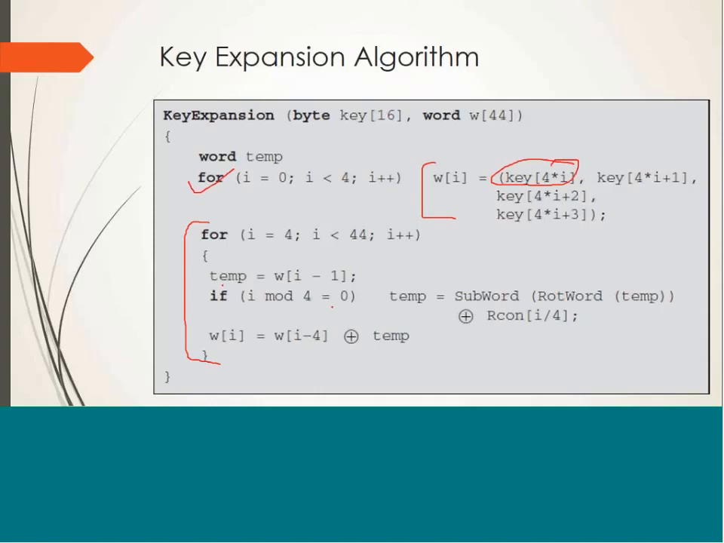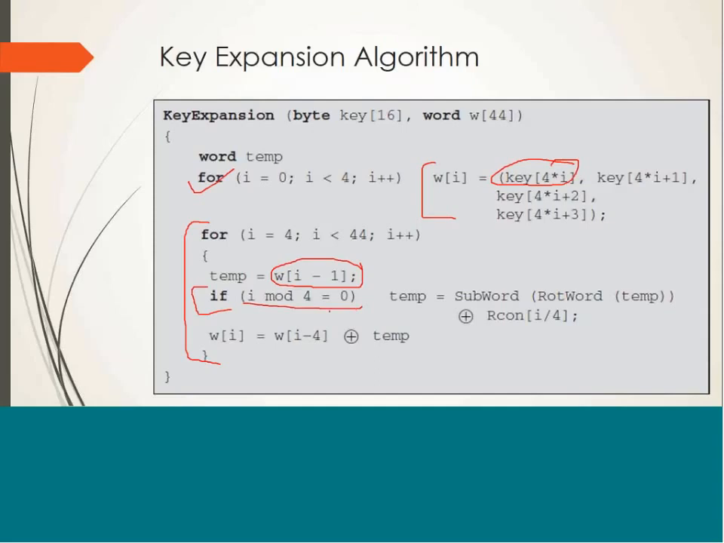So we have stored the immediately preceding word. Let's say we want to compute Wi. Its immediately preceding word will be Wi minus 1, which we have stored in temp. And then we can see there is an if statement. This if statement is there to compute words which are multiples of 4.